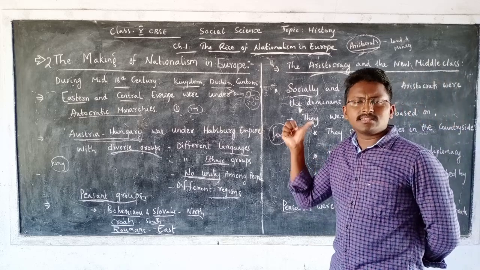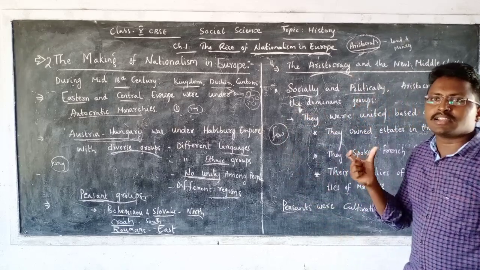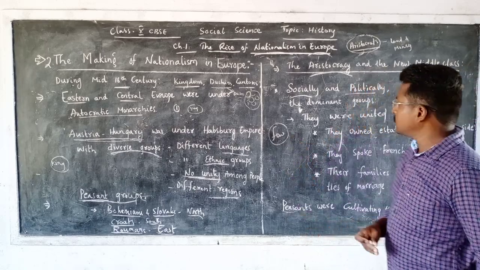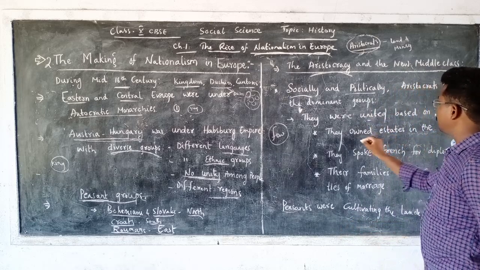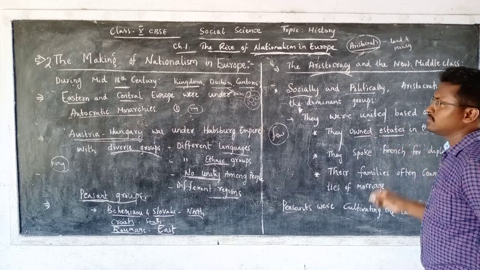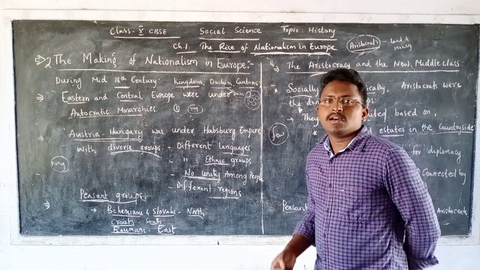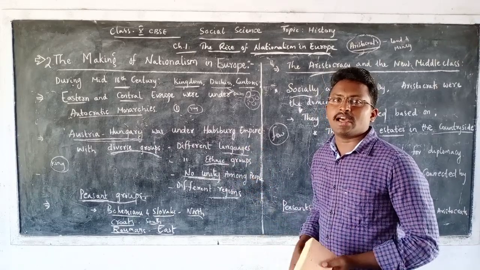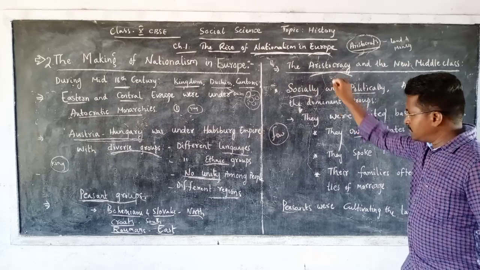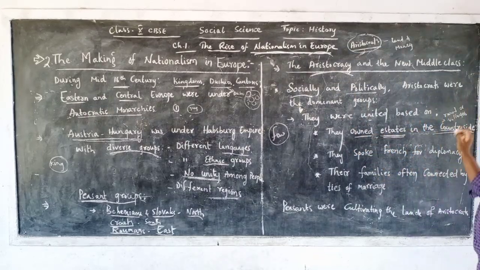And often these aristocrats had certain common things based on which their unity was strengthened. They were united based on three things. First, they owned estates in the countryside. Estates in the sense of owning a very big house, or a large amount of land, in the countryside. Countryside means, as you all know very well, rural areas, or you can also call them villages. So all the aristocrats had their own estates in the countryside.